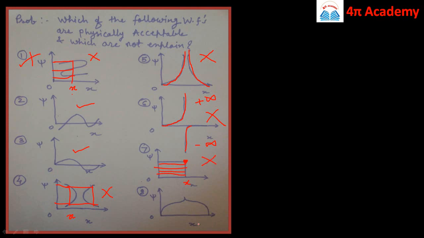Then in the 8th problem, there is a kink in the wave function, and since there is a kink, it is not a continuous wave function. There is a discontinuity in the wave function, and hence it is also not an acceptable wave function. So this type of problem can be asked.